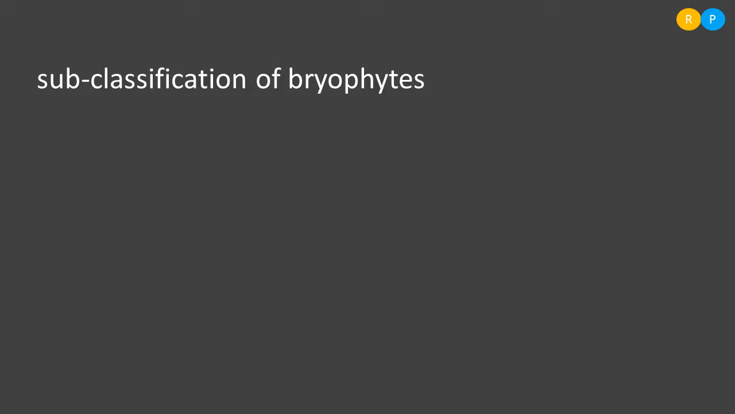Yes, in our last video, children, we have studied the general characteristic features of bryophytes. So, based on certain characteristic features, the bryophytes are divided into different categories. That means the bryophytes are again subclassified into different groups. So what are those subclassifications? So bryophytes are actually classified into two types. We have three different categories, but here they have given two types.